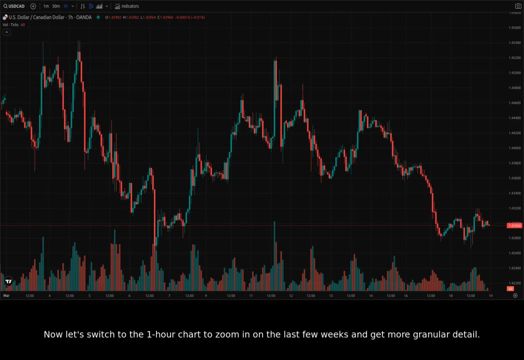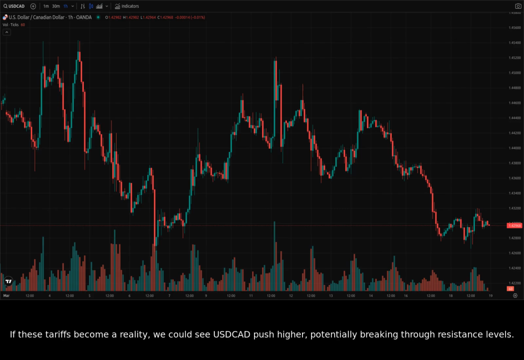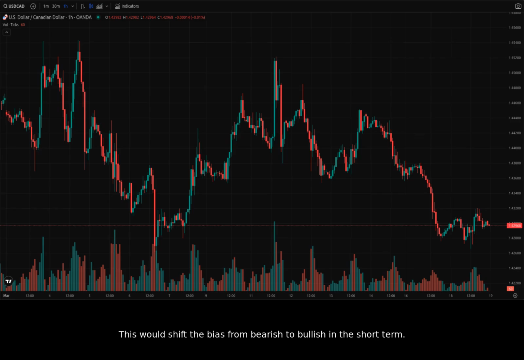Now let's switch to the 1-hour chart to zoom in on the last few weeks and get more granular detail. With the news of U.S. tariff threats against Canada, it's important to consider potential negative impacts on the Canadian dollar. If these tariffs become a reality, we could see USDCAD push higher, potentially breaking through resistance levels. This would shift the bias from bearish to bullish in the short term.